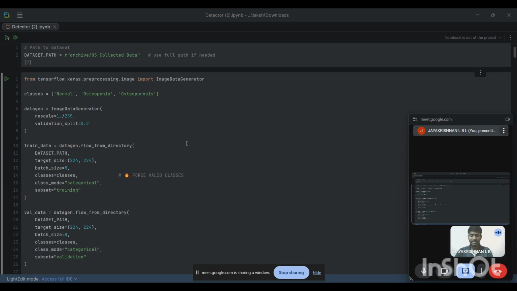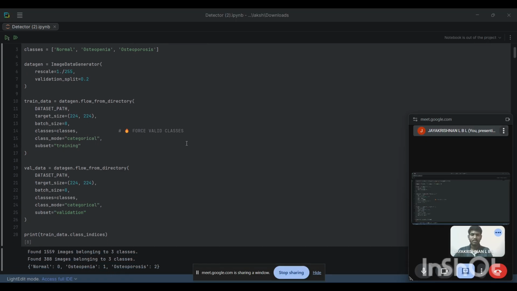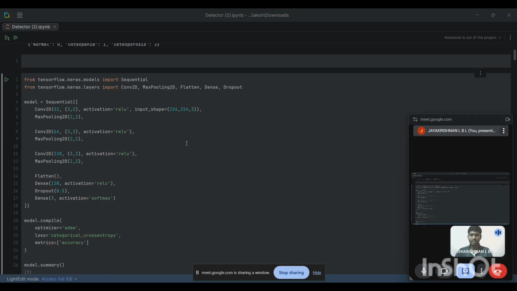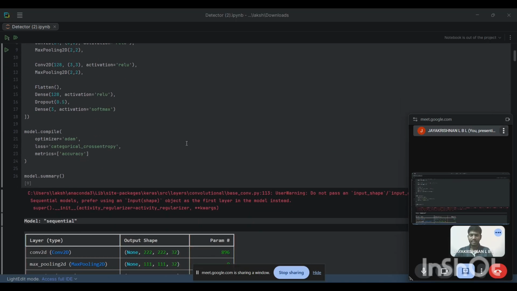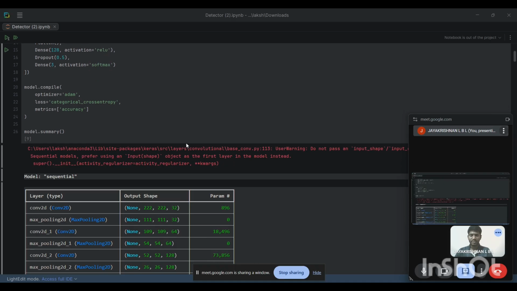Third, I use a residual network. Deep residual networks solve vanishing gradient problems, extract complex features, and perform well on complex medical images. In model compilation, I use the model.compile function, with Adam as the optimizer, categorical cross entropy as the loss function, and accuracy as the metric.